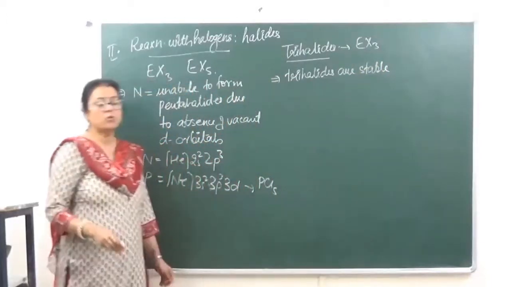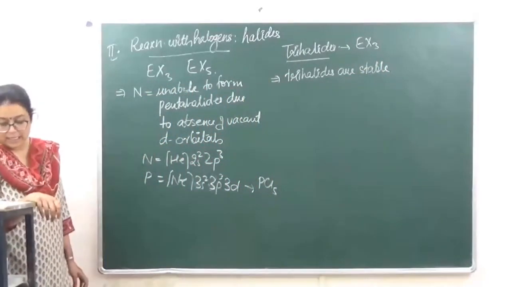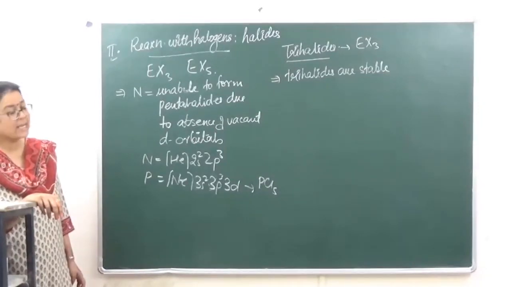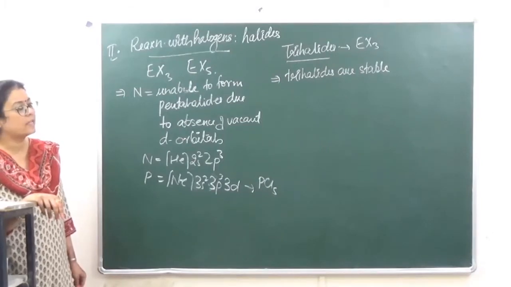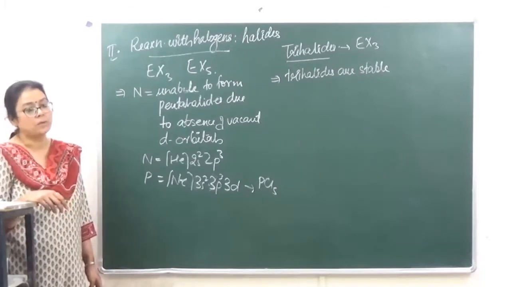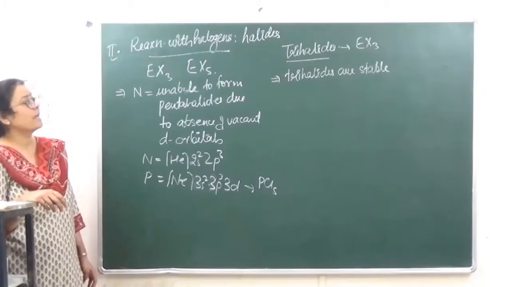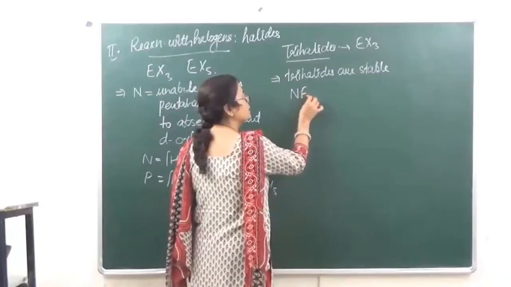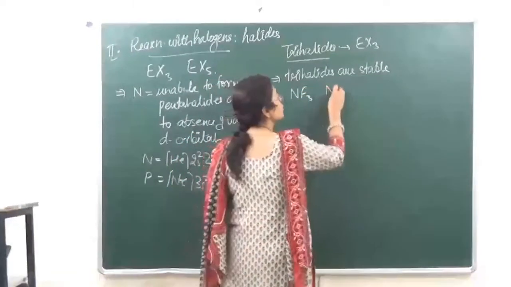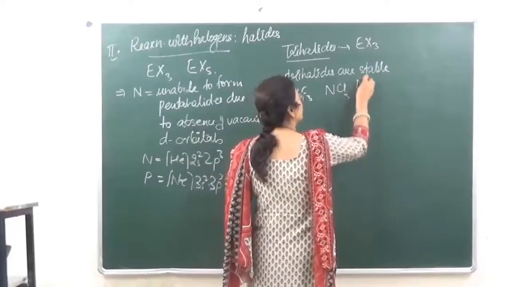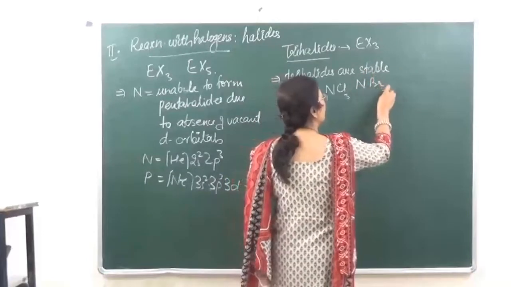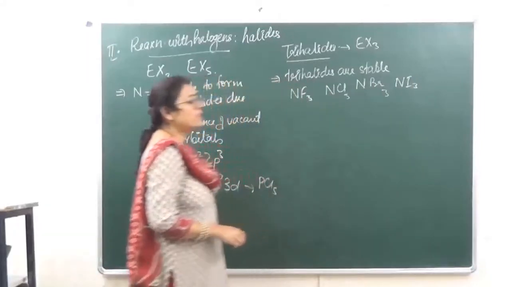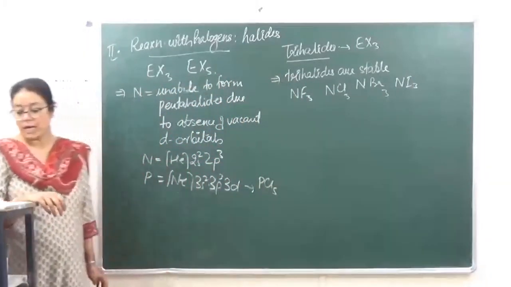But when we are going to the trihalides of nitrogen, it is seen that NCl3, NBr3 and NI3, they are not going to be stable. Okay? So trihalide में जो nitrogen का stable होता है, that is only NF3. Rest of the trihalides जो कि NCl3 हो गए, NBr3 हो गए और NI3 हो गए, all these three they are going to be unstable.